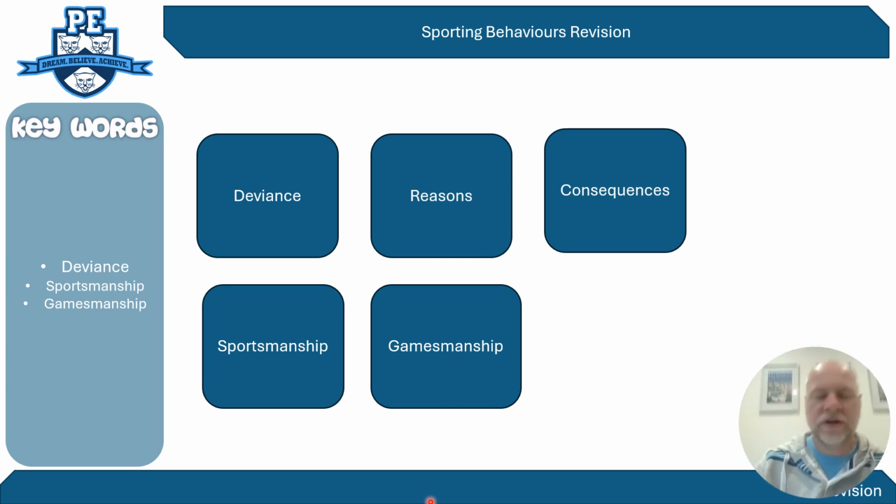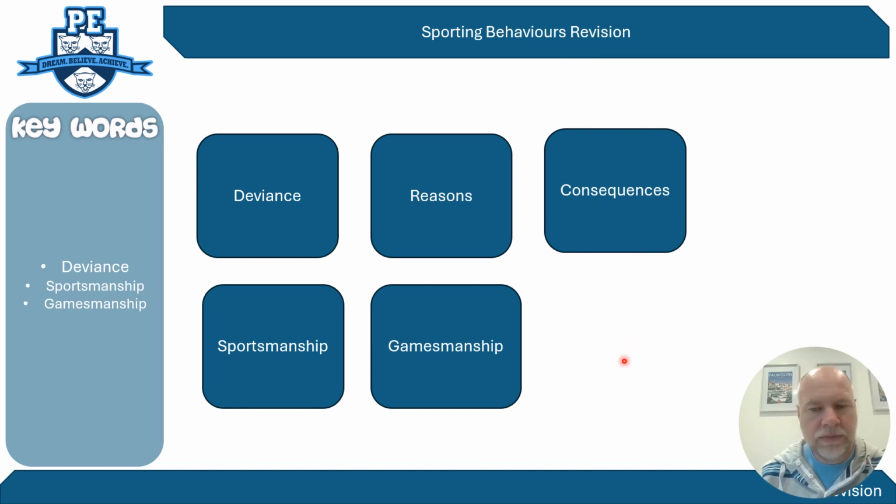Hi guys, we're going to start some revision on sporting behaviours for the GCSE PE paper 2 and we're focusing particularly on Edexcel PE, but I'm sure it'll cover many exam boards. So when we're looking at sporting behaviours, we're really talking about deviance, sportsmanship and gamesmanship are the key terms that we need to understand. We really need to think about also the reasons for these behaviours and the consequences of these behaviours.